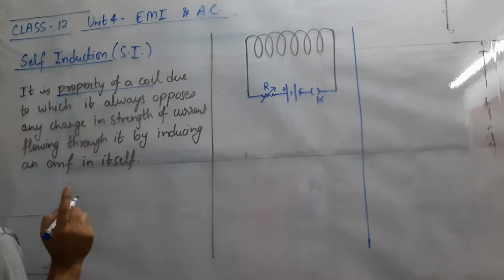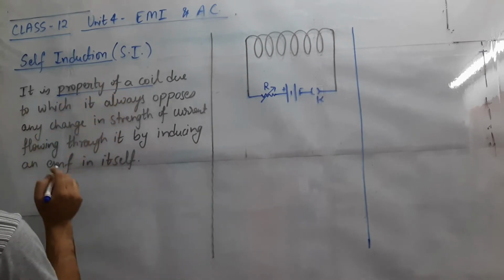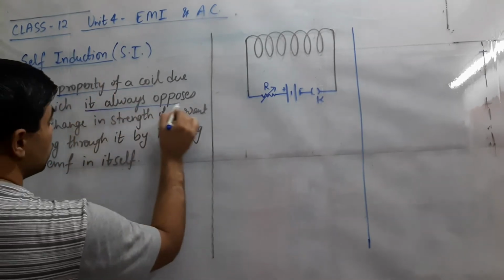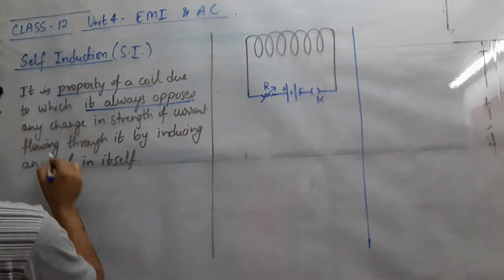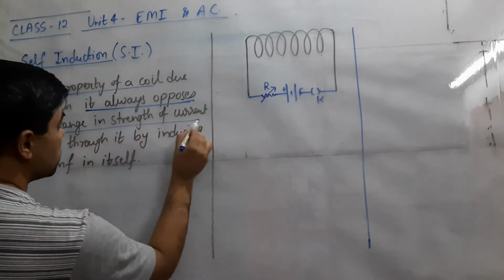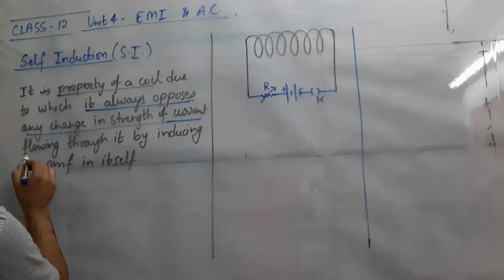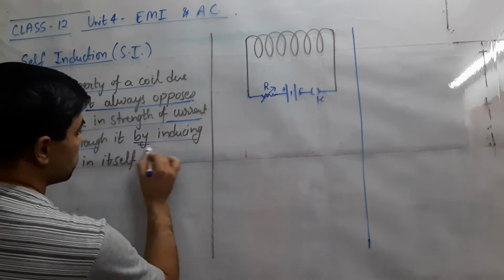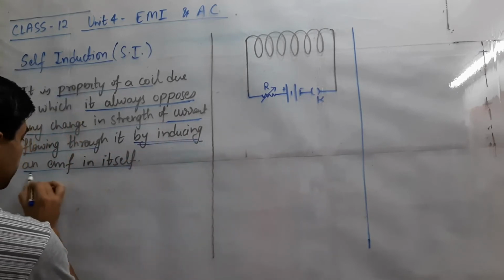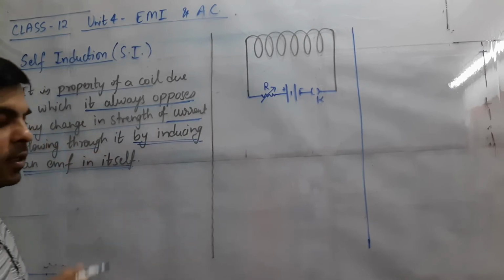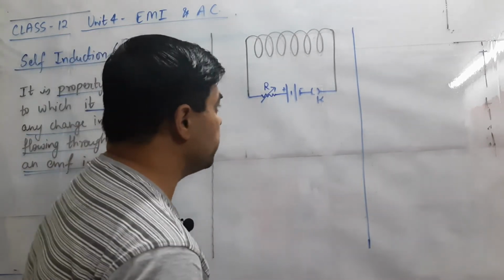The coil we have in the form of a solenoid, and it is that property due to which it has a tendency to always oppose any change in strength of current, the magnitude of current flowing through it. And how will it oppose? By inducing an EMF, meaning induced EMF in itself. See what is going to be done here.